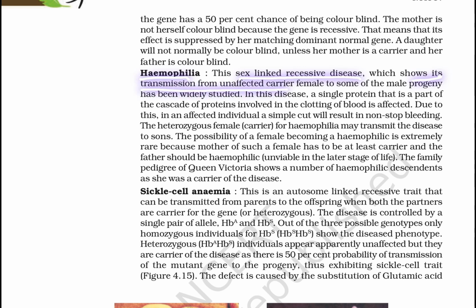Hemophilia. It is a sex-linked recessive disease which shows its transmission from an unaffected carrier female to the male progeny. It has been widely studied. In this disease, a single protein that is a part of the cascade of proteins involved in the clotting of blood is affected.